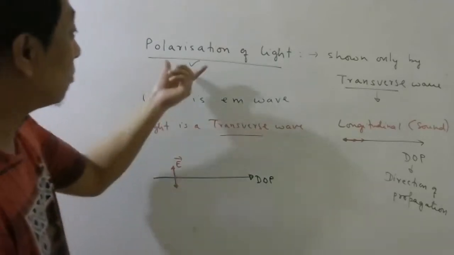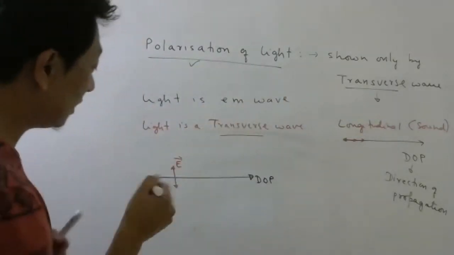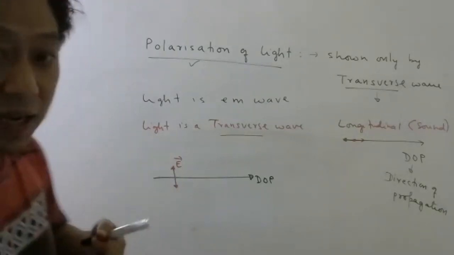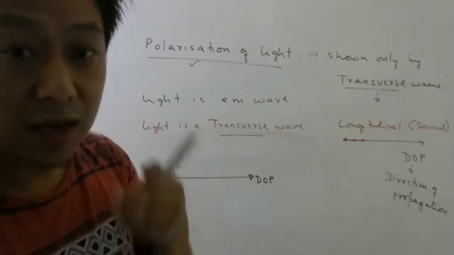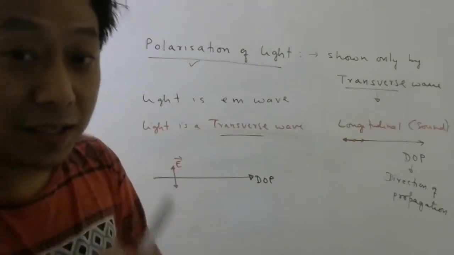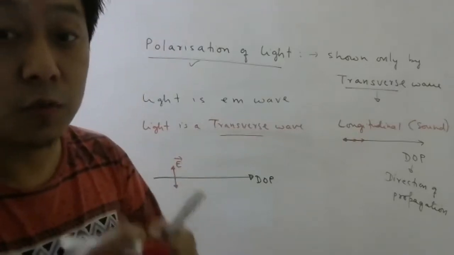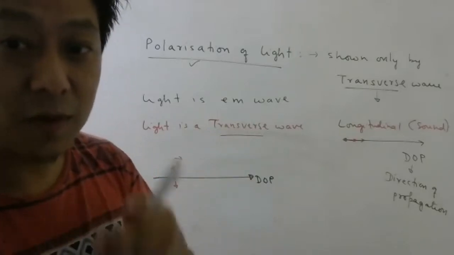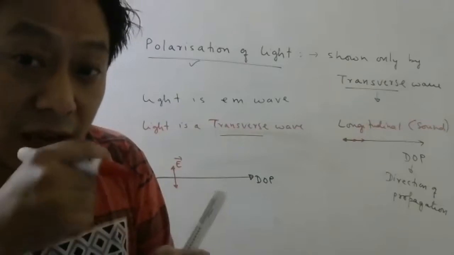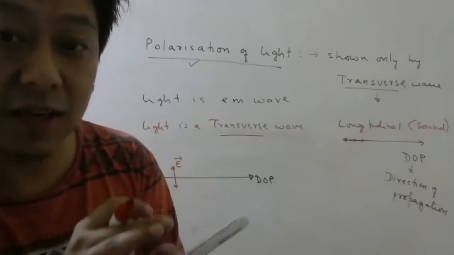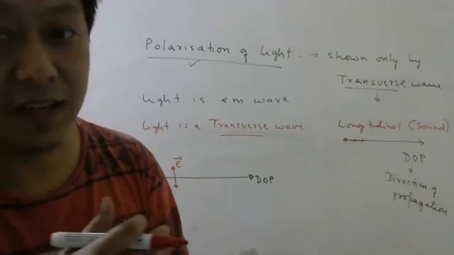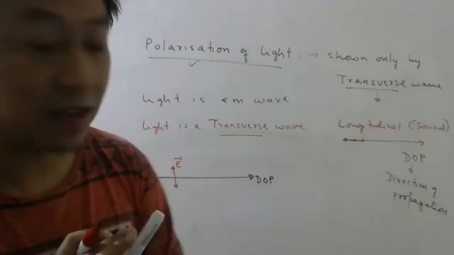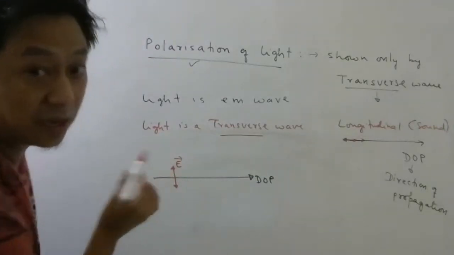However, when we study polarization of light, we will consider only the oscillations of electric field. The reason is that when light interacts with matter, it is the electric field component which exerts much more force than magnetic field. That is why we usually think about how electric field is affecting the charges in the material when light hits the material. So we usually worry about only electric field.